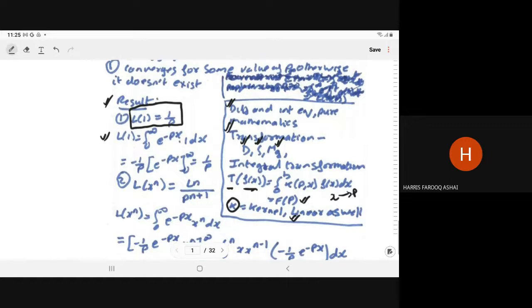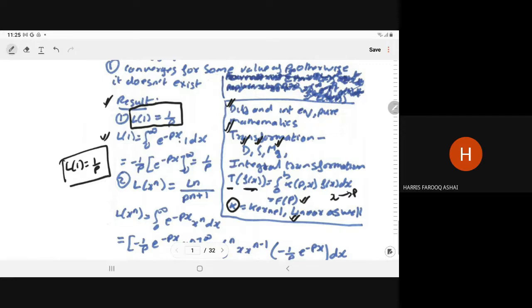Its integral will be e to the power minus px upon minus p. When we put in the limits, it gives minus 1 upon p times e to the power minus px in the limit 0 to infinity, and e to the power minus infinity is 0. So this gives you 1 upon p. So now you can say that the Laplace of 1 is 1 upon p.